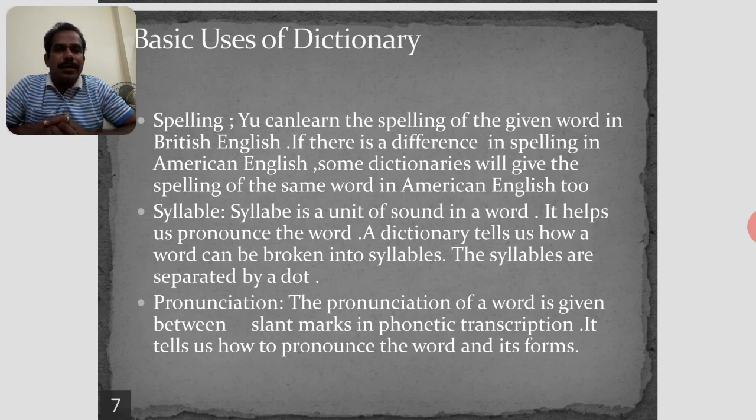Spelling. Here you can learn the spelling of the given word in British English. If there is a difference in spelling in American English, some dictionaries will give the spelling of the same word in American English too. So here you can find the spelling of a word. You can learn.